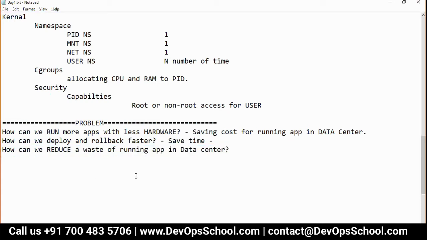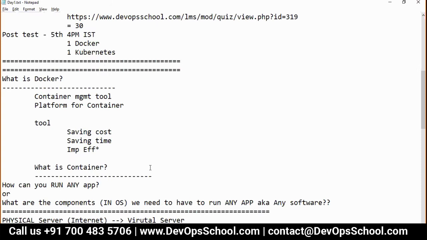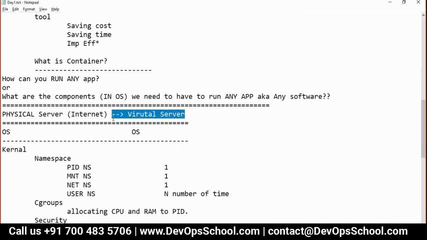Right. So now the question is, this was the model which we were following till now. But you know one thing? Virtualization is also not helping us enough. Earlier we were happy with, let me talk about Gmail only.